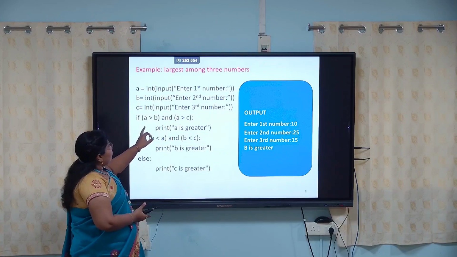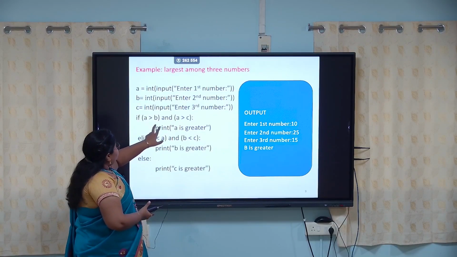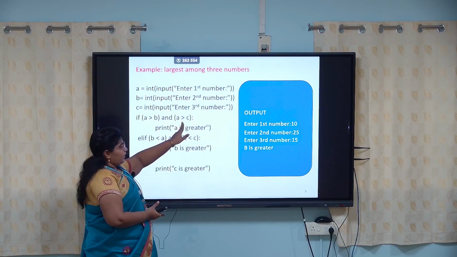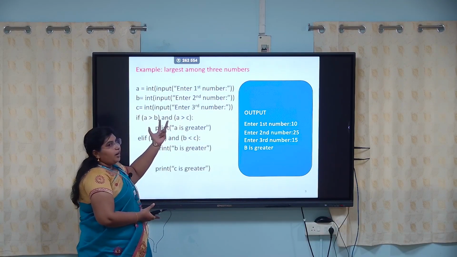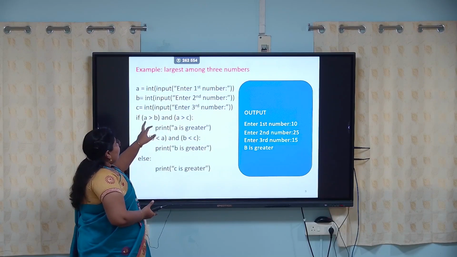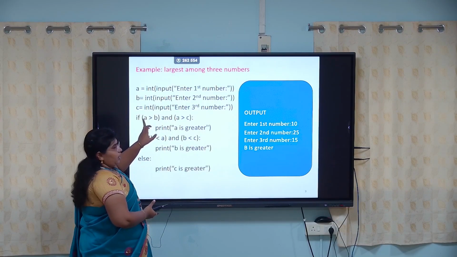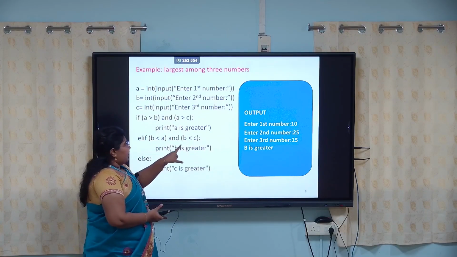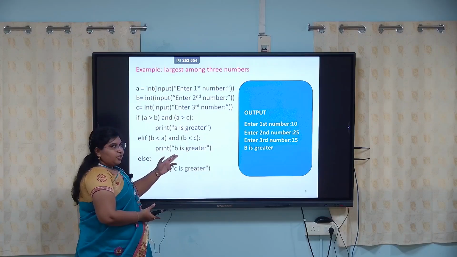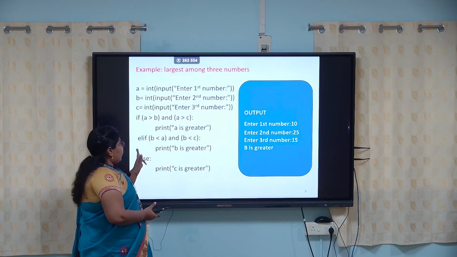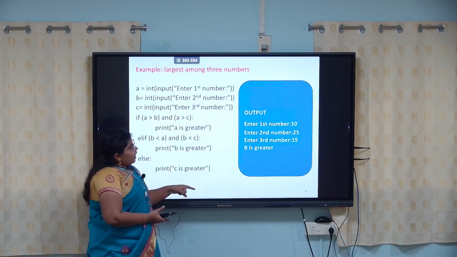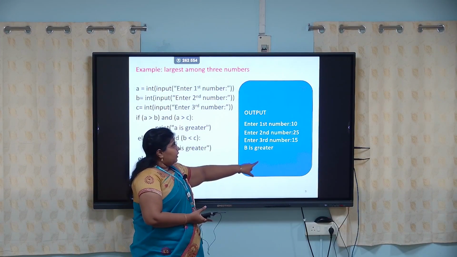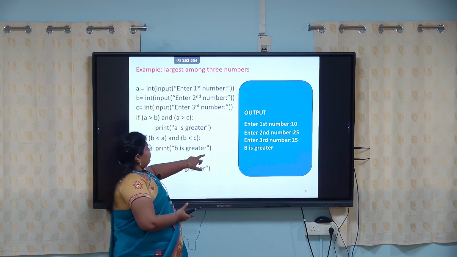Here we are going to check with the use of the if elif statement, and the expression has a relational operator. Here also we are using relational operators, and both the conditions are evaluated with the logical operator. When both the conditions are true, only then will "A is greater" be printed. Otherwise another condition will be checked, and if that again goes false, only then will the else part be executed. Here we have 10 as the first number, 25 as the second number, and the third number is 15. So that's why we get "B is greater".